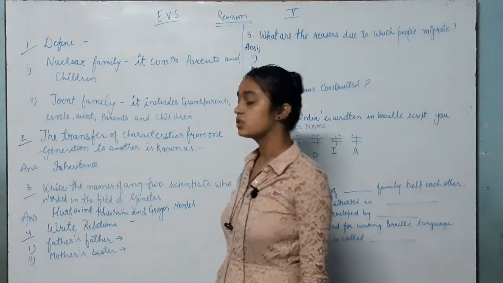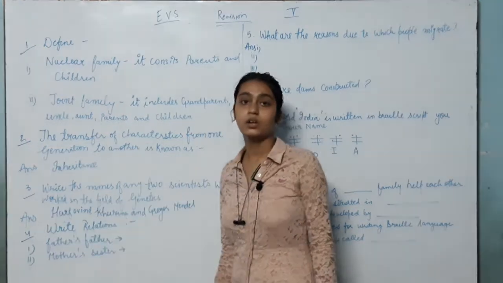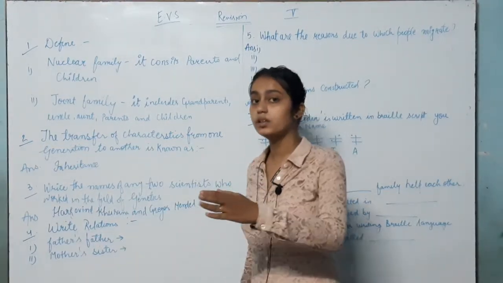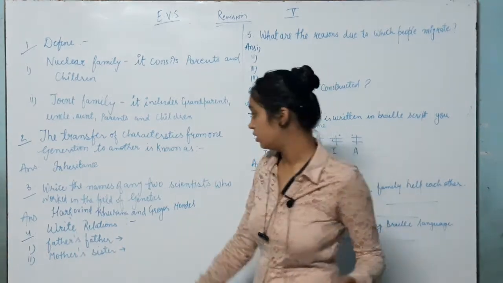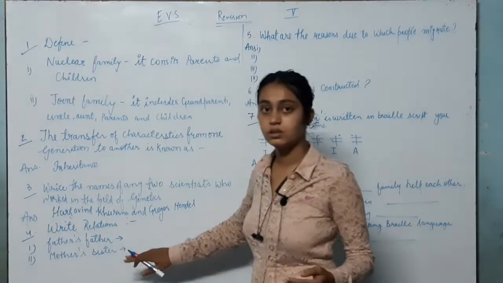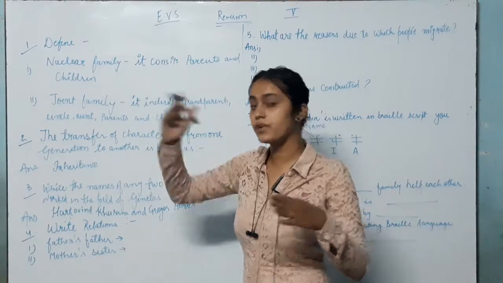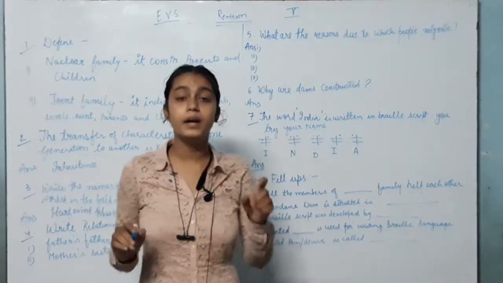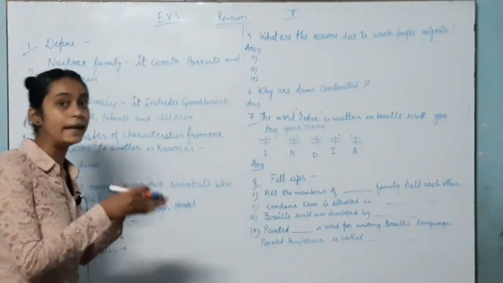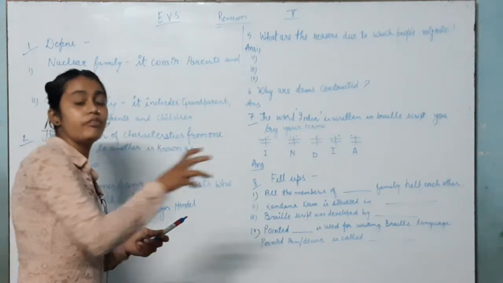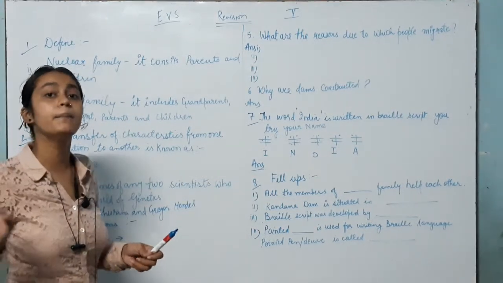Write relations. Father's father. Who is known as father's father? That is grandfather. Father's father is a grandparent, but which grandfather? Paternal. Paternal is the father's side, maternal is the mother's side.